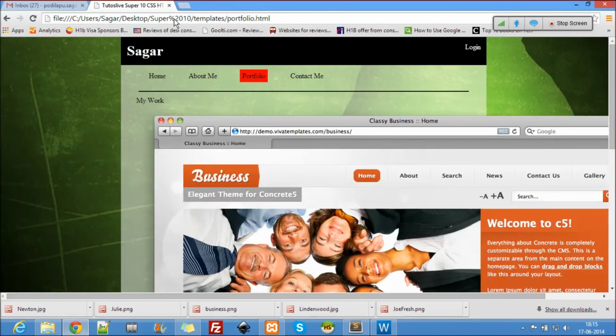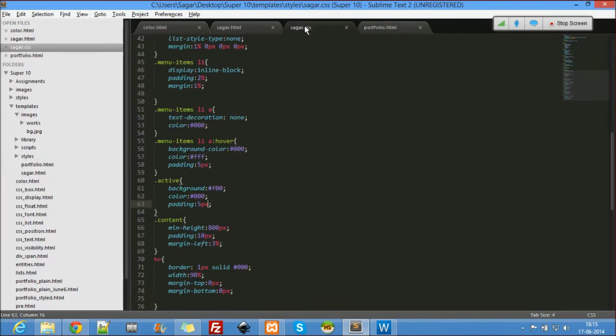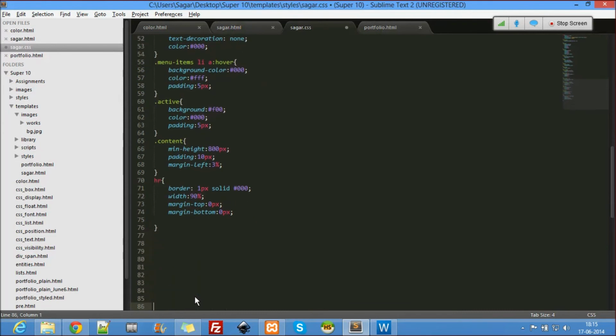You see, it's a very big image, and I don't want that. I have to chop it off. So how do I chop it off? Let's start from the showcase each work. This file is common to both portfolio and saga.html, remember that. So you can make the changes here, no problem. So $each work. First display inline-block, then the width equal to 30%. Let's see now what happens here.